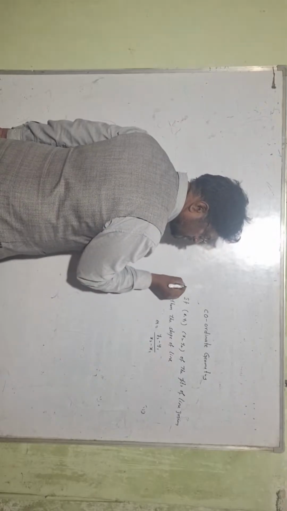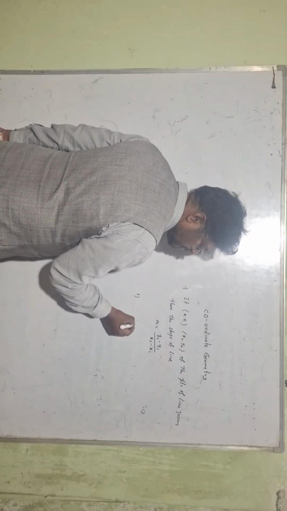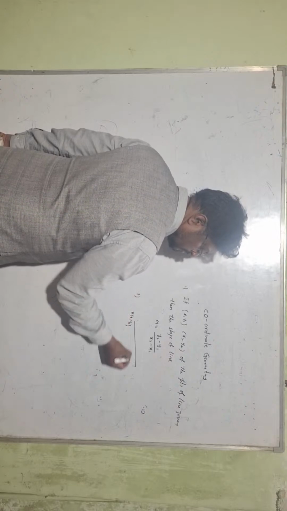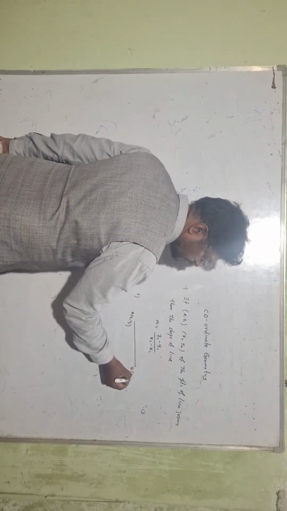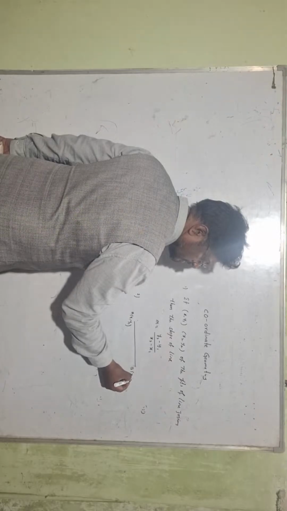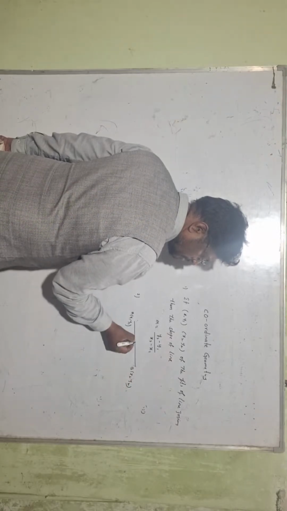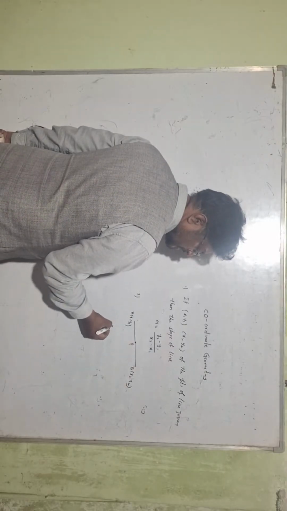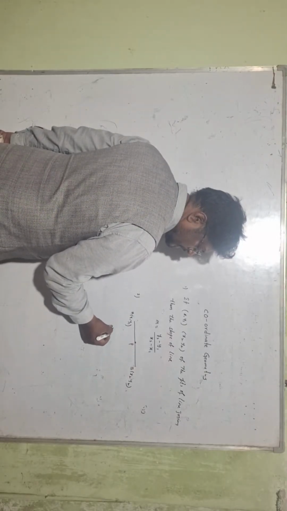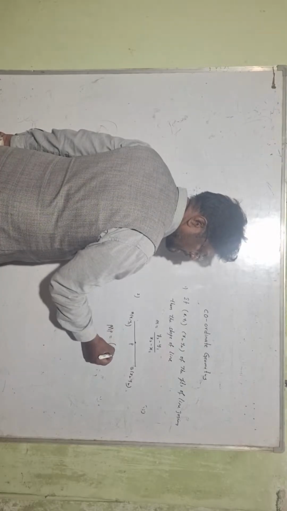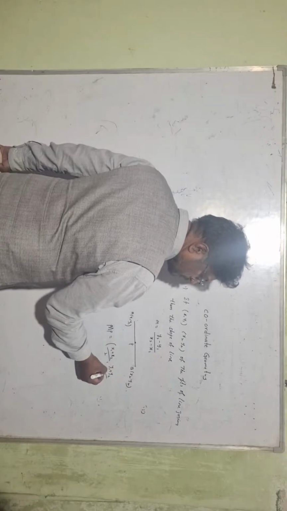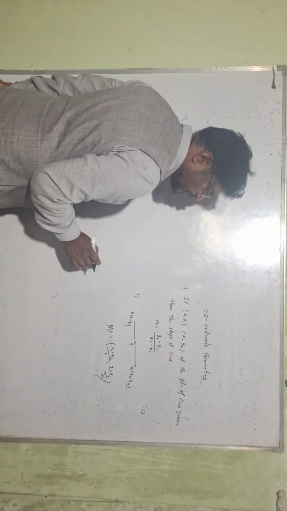This is the first formula. Second formula: A(x1, y1), B(x2, y2) are the 2 points of the line segment. Then the midpoint P is equal to ((x1 plus x2) by 2, (y1 plus y2) by 2). This is the formula for the midpoint.